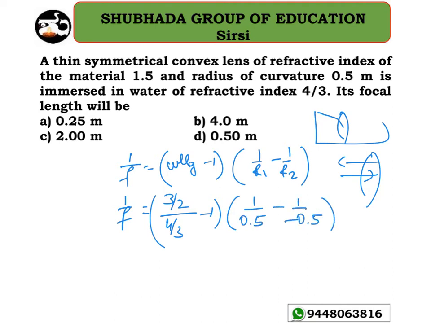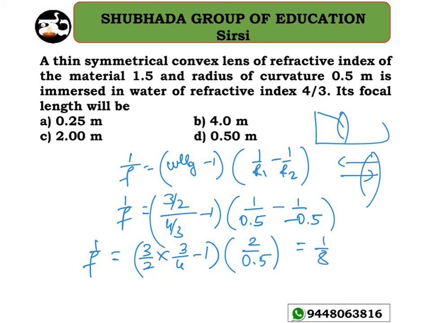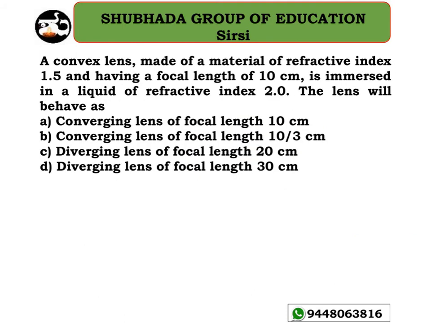Clear? So now 1 by f equals, how much will we get here? 3 by 2 into 3 by 4 minus 1, into how much? 2 by 0.5, 2 by 0.5 here. So that is going to be equal to 1 by 8 into 4, that is 1 by 2. That is equal to 0.5 meter. So option D is the right answer for this question.